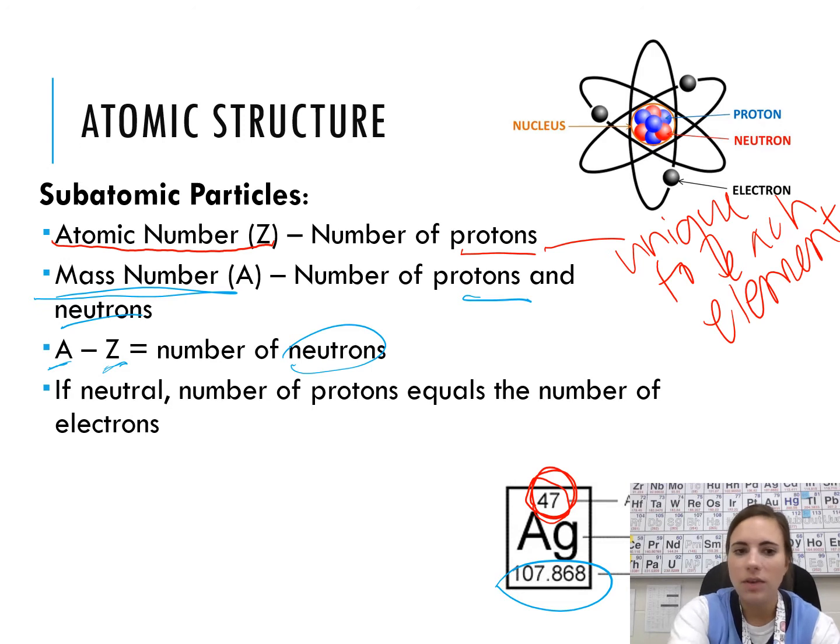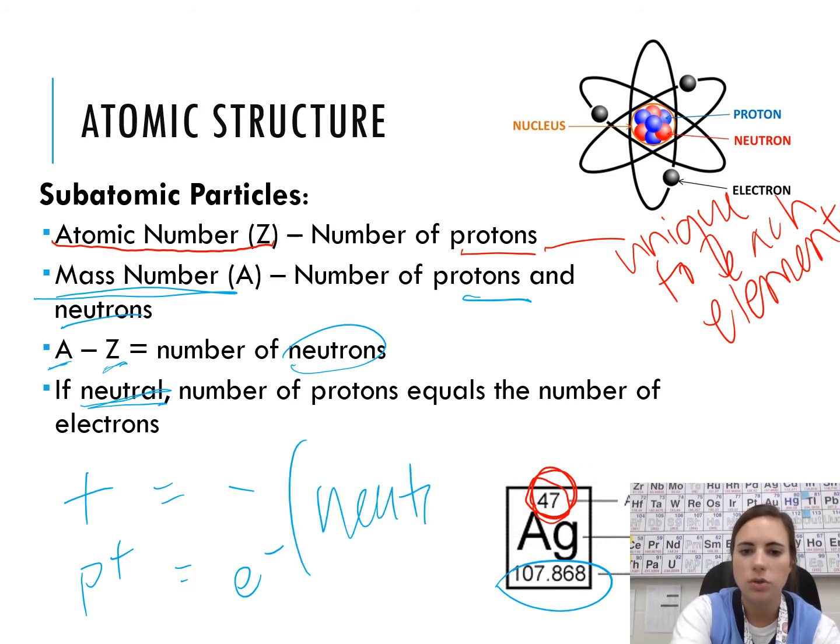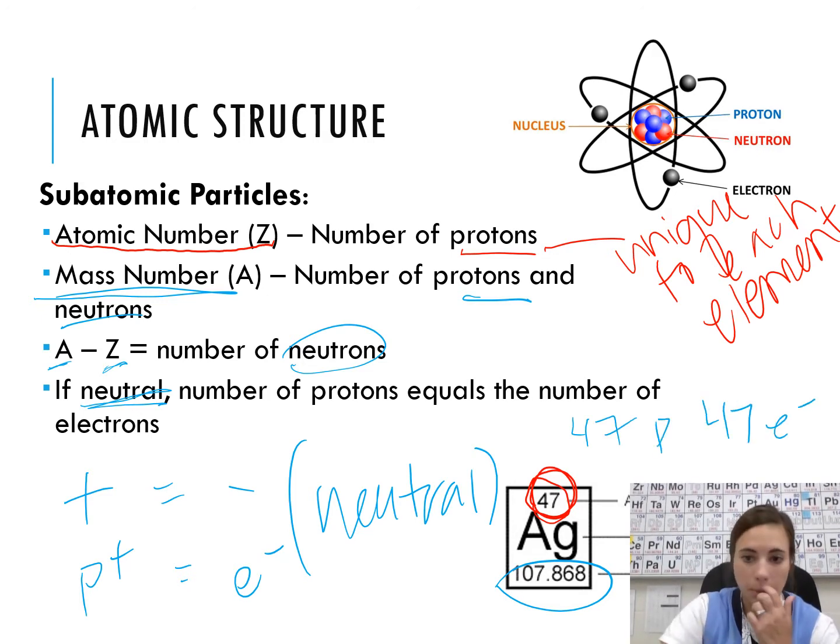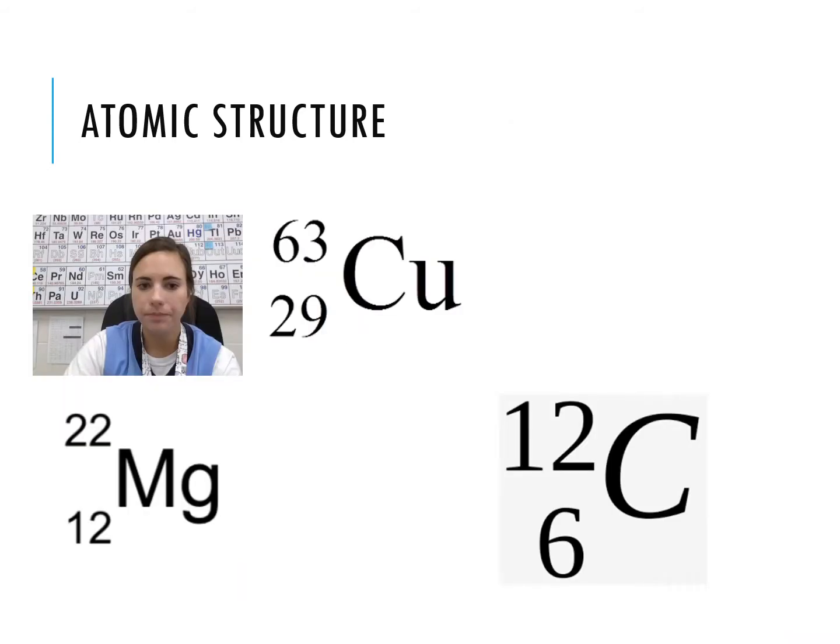And then if an atom is neutral, the only way for it to be neutral is that the positive has to equal the negative. So that means that the protons equal the number of electrons when neutral. So the way it's written on the periodic table, it's neutral. So again, if we look at this silver, then we have to have 47 protons and 47 electrons because it's a neutral atom. All right?